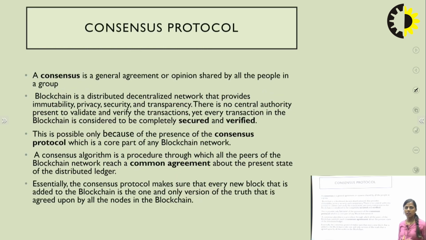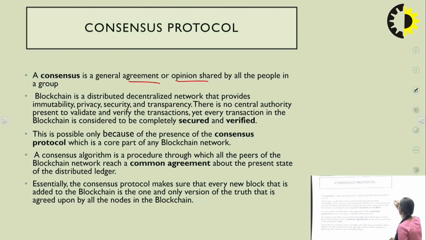Now, what is a consensus protocol, how does consensus work, and what are the different algorithms? These determine how agreement is shared within a particular group. So first, let's discuss the term consensus. What is consensus? A consensus is a general agreement or opinion shared by all the people in a group. Means whatever opinion is shared within a particular group or network, there is a mutual agreement of that network.